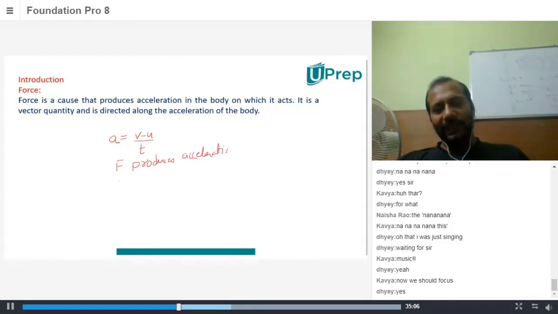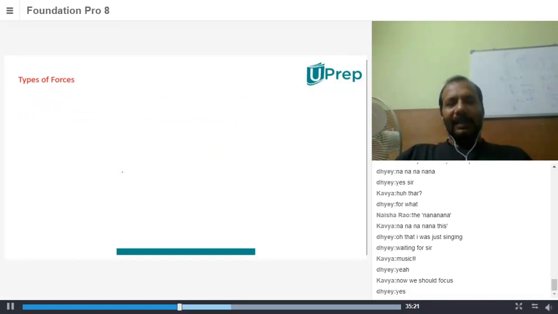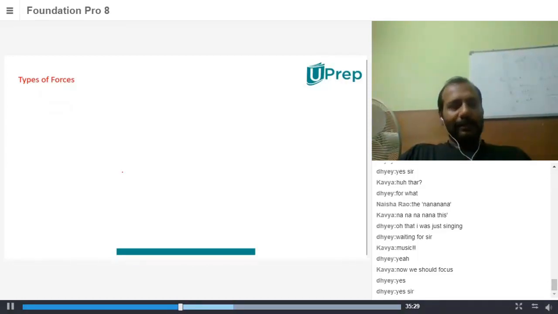Now, let's see the various things that we have to see. When we talk about force, there are a few types of forces. One thing that we have to be very sure of is, if force is there, there would be acceleration. If force is not there, there wouldn't be acceleration. Now, what do we mean by that? Let's look at the various types of forces to understand that, with the example we took while pushing a wall and when two people were pushing the same block. The first thing that we talk about is balanced forces.